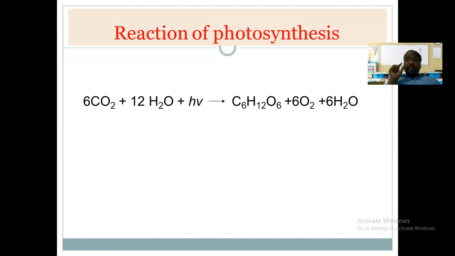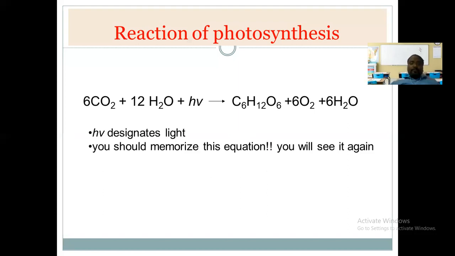And this is the reason: the presence of chlorophyll and the absence of chlorophyll. The presence of chlorophyll makes that particular organism autotrophic. If chlorophylls are absent in the organism, that particular organism may be heterotrophic. Okay, so now you can see here